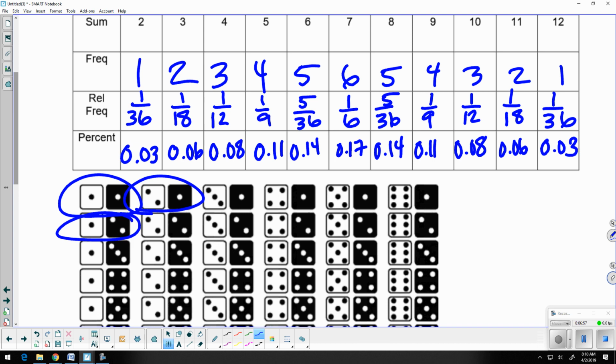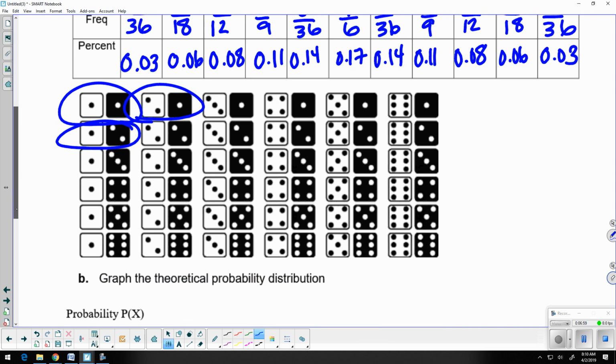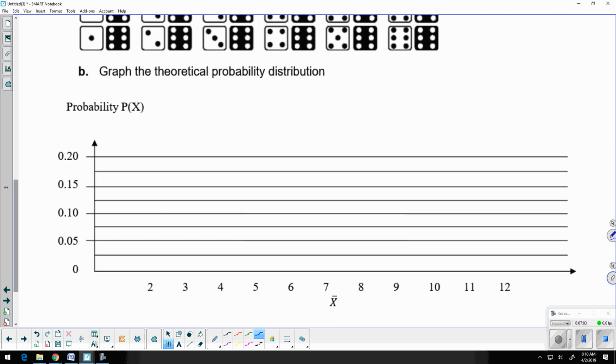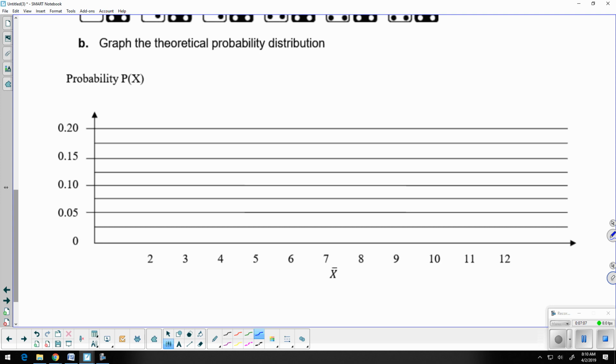Okay. So now we're going to graph this out, graph the theoretical probability distribution. These are the percentages that you see over here on the left-hand side. That's your y-axis. And going across the bottom, these are all the different sums that we can get. All right, and you're going to see something cool happen once we have this all plotted out. I'll explain exactly what that is in a second.